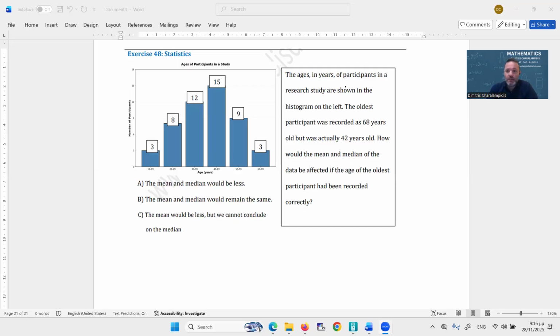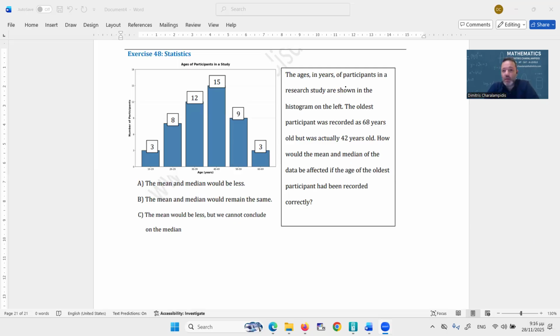So in a sense, the mean tries to spread the same quantities in a homogeneous way. So if we replace a value that was previously 68 by a value that is now 42, the mean will decrease, because the new value is less than the previous one. So for sure, the mean would be less.